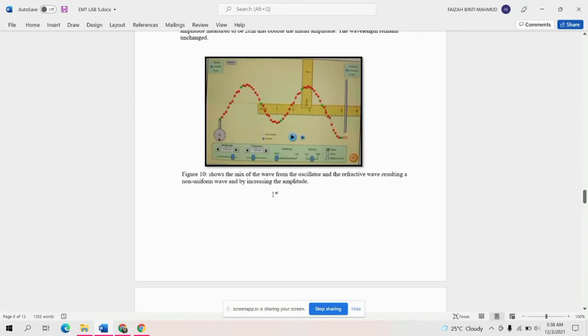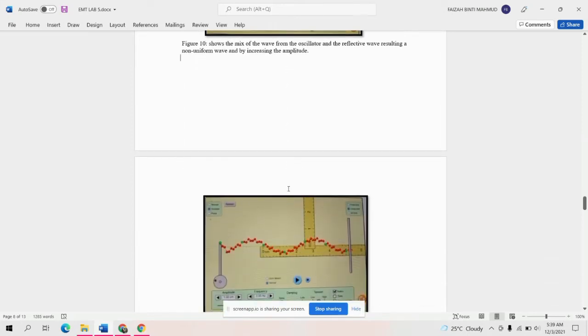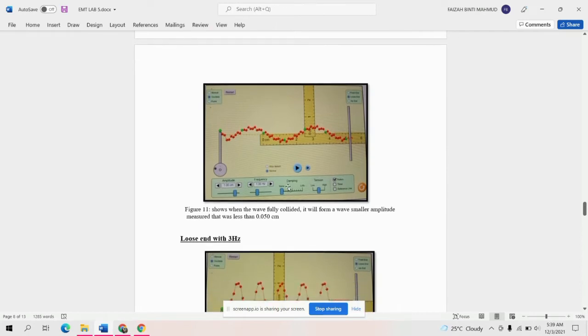Figure 10 shows the mix of the wave from the oscillator and the reflective wave, resulting in a non-uniform wave with increasing amplitude. This is for figure 10, and this is for figure 11, the result that we get.